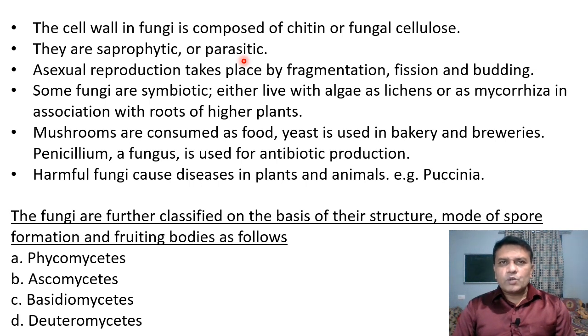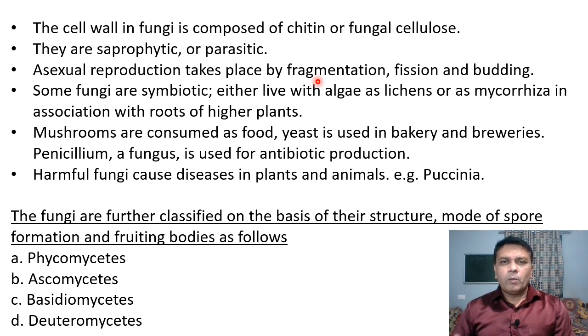Then sexual reproduction in fungi occurs by the fusion of gametes, that is, the male gamete fuses with the female gamete and the process of fertilization occurs. So sexual reproduction occurs by the fusion of gametes. Then asexual reproduction takes place by fragmentation. Now fragmentation is the method in which the mycelium is converted into small fragments and these fragments again develop into